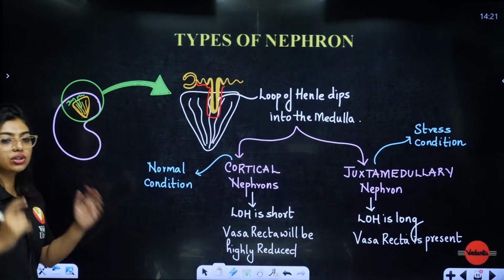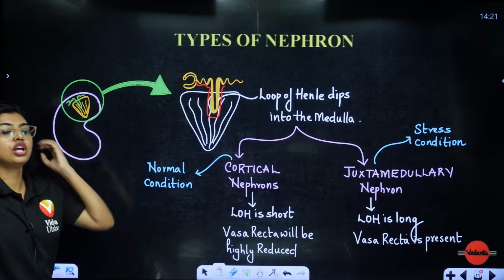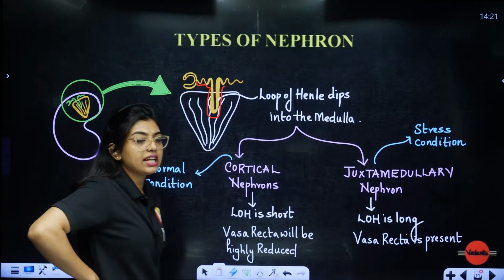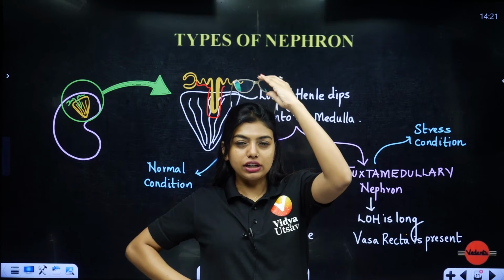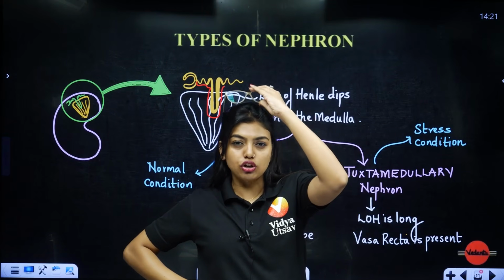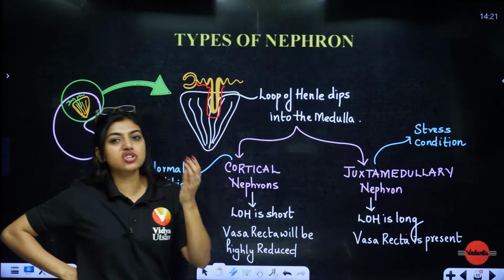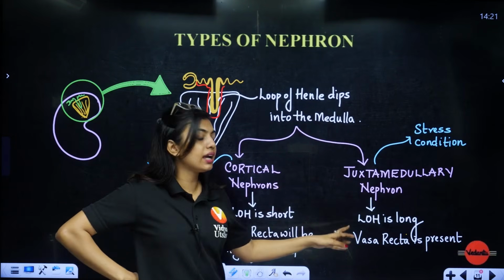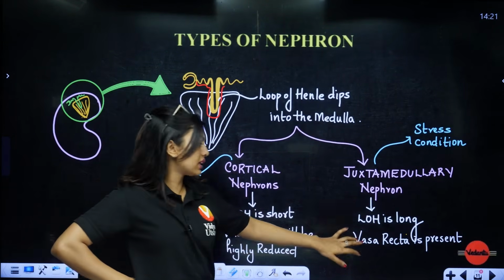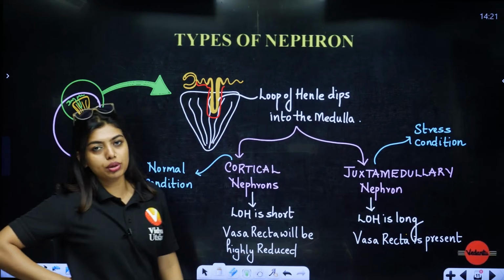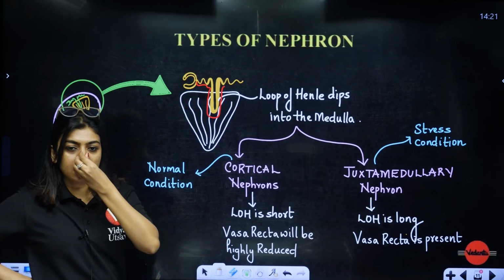Done? Understood this? Okay, two types of nephron, cortical and juxtamedullary nephron. Cortical nephron where the loop of Henle is short, juxtamedullary nephron where the loop of Henle is long. The cortical nephron works during the normal situation, like when we are drinking enough water and everything. The juxtamedullary works in stress condition, so here the chances of the counter current mechanism happening are very high. So the vasa recta is too important here. Here the vasa recta will be reduced. Clear? Is this clear?